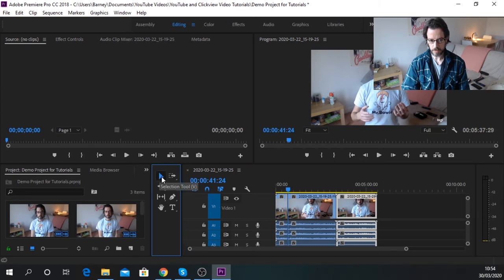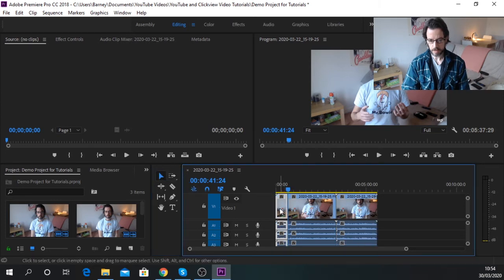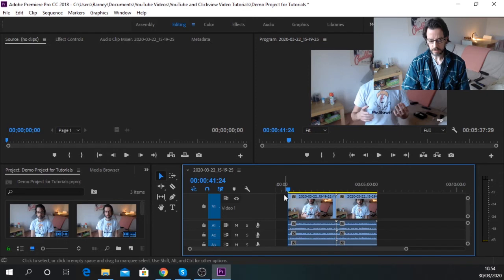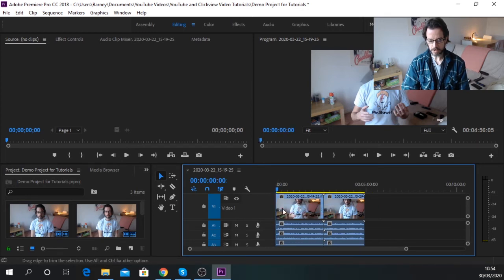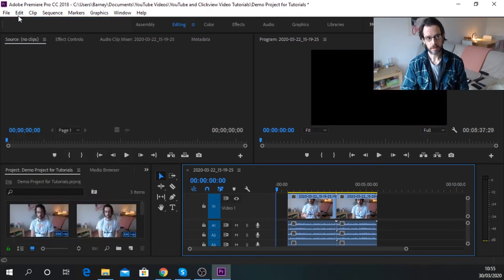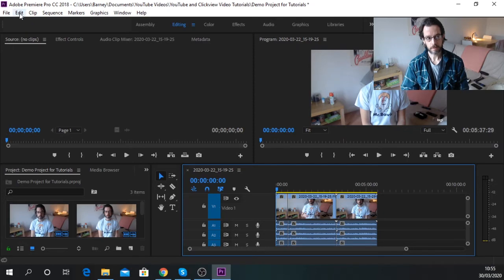We then go back to the selection tool, select the area of footage we don't require, right click and clear, and you'll see that it disappears. If we then want to bring this footage back up to the 0 mark again, you can right click in this area, ripple delete, and it bumps it along for us. If we change our mind, we simply go over to the top left hand corner here, click on edit, undo, undo again, and undo, and we're back to where we started.